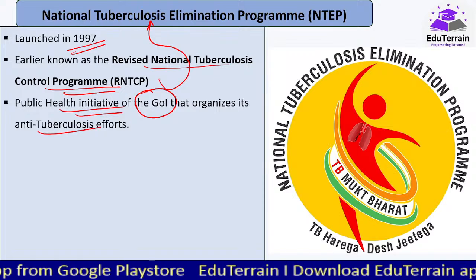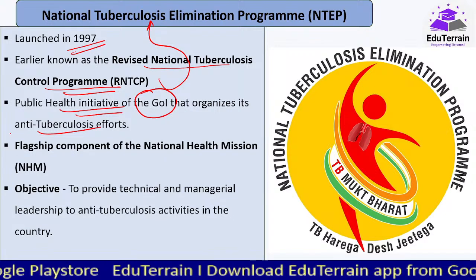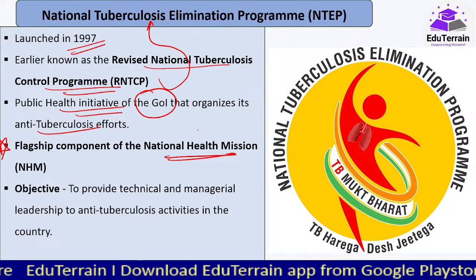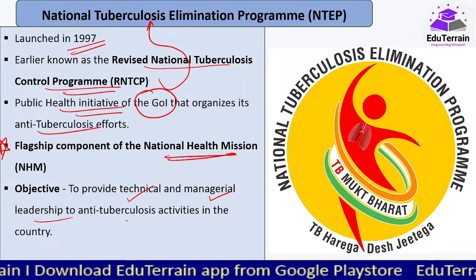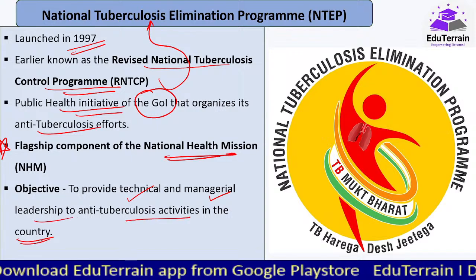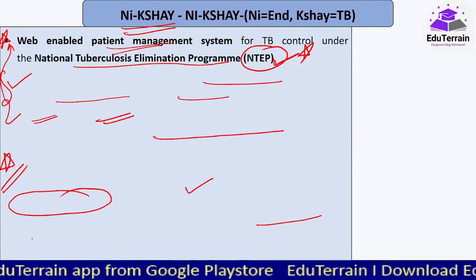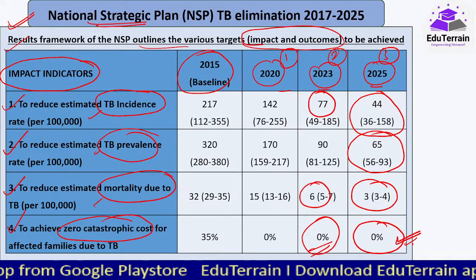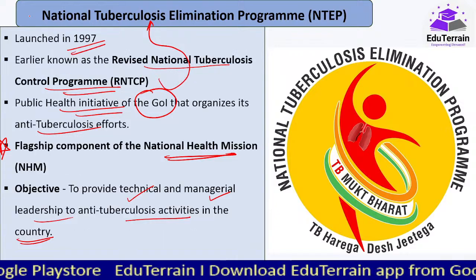Various efforts are being done under this particular program, and it is a flagship component of National Health Mission. Majorly, this provides technical and managerial leadership to anti-tuberculosis activities that are being taken up in the country. Now, if we look at these two, this National Strategic Plan is the one where we have planned everything, under which all these initiatives are being taken up.